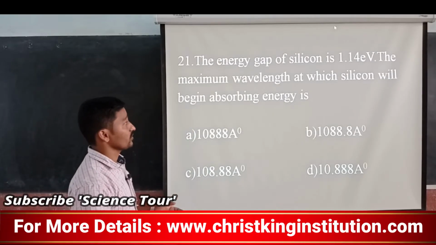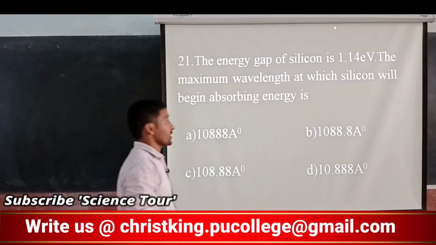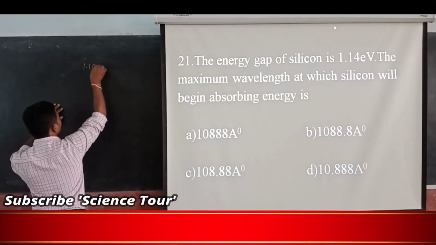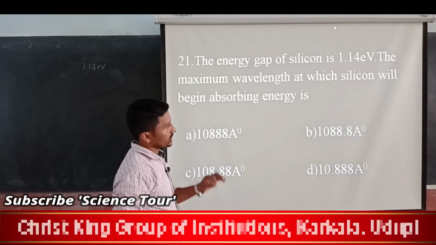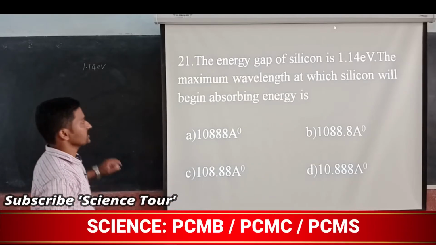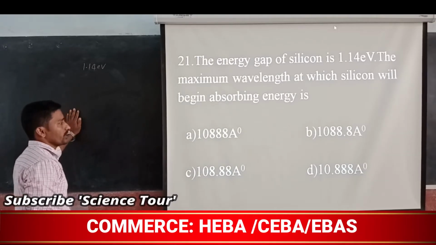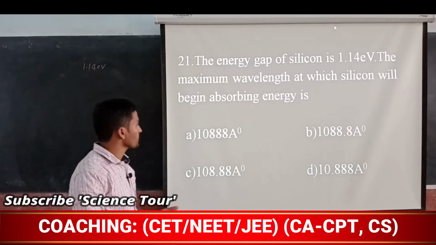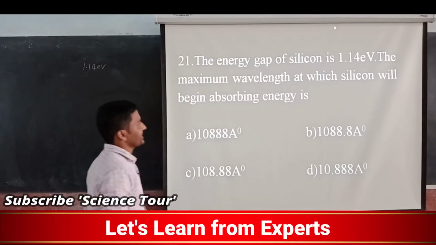The question says that the energy gap of silicon is 1.14 eV. What is the energy gap for germanium? That is 0.7 eV. Here it is 1.14 eV. Now the maximum wavelength at which silicon will begin absorbing energy is, what we have to find out? The wavelength, which is necessary for that certain kind of energy.